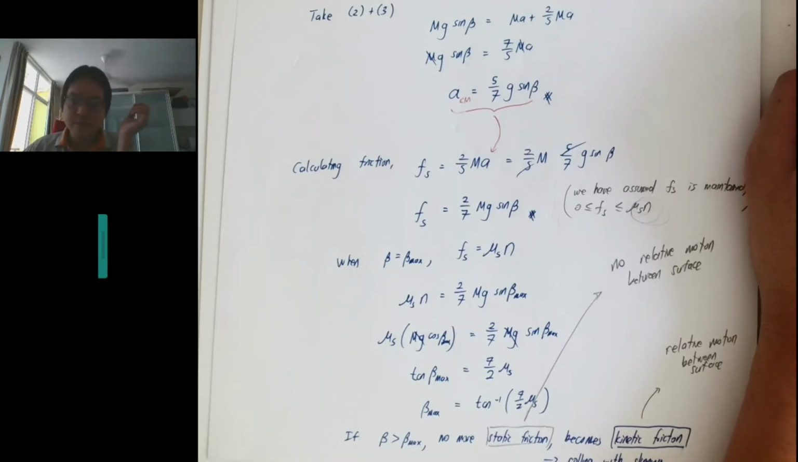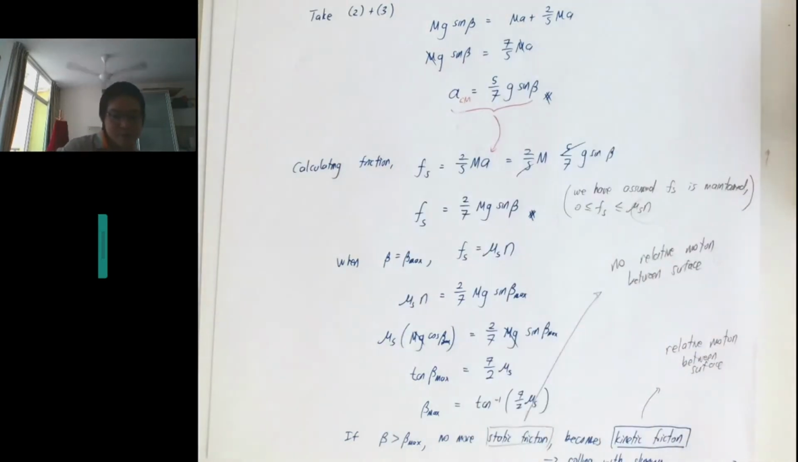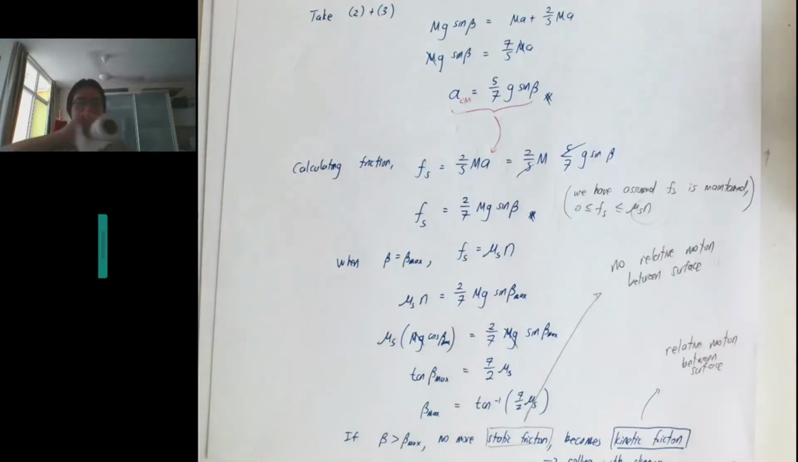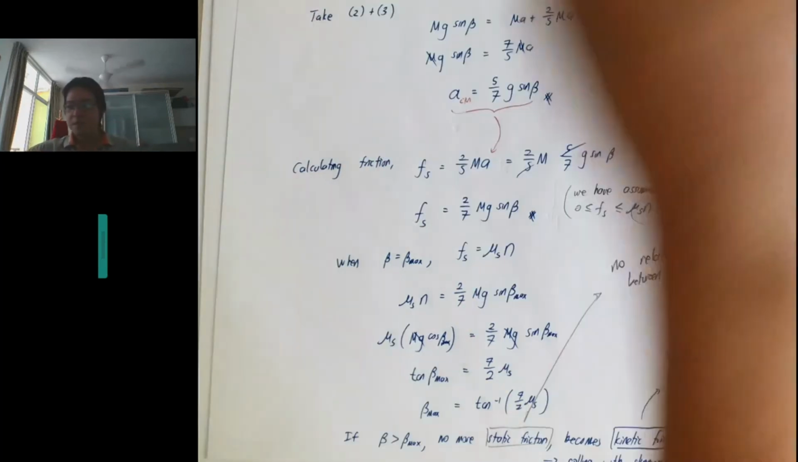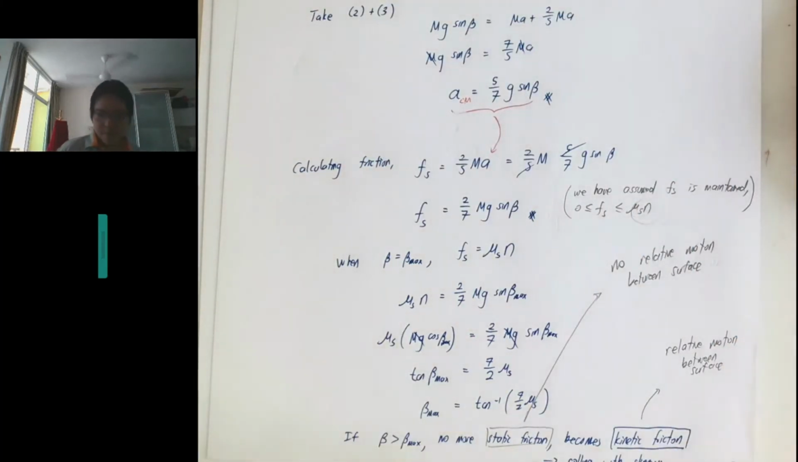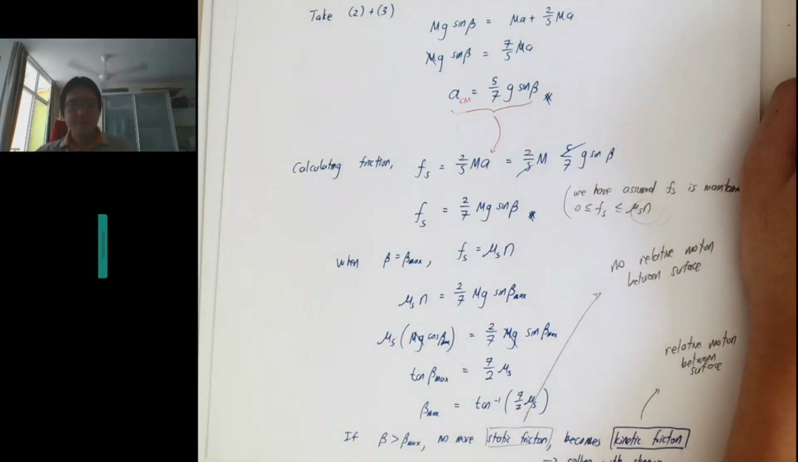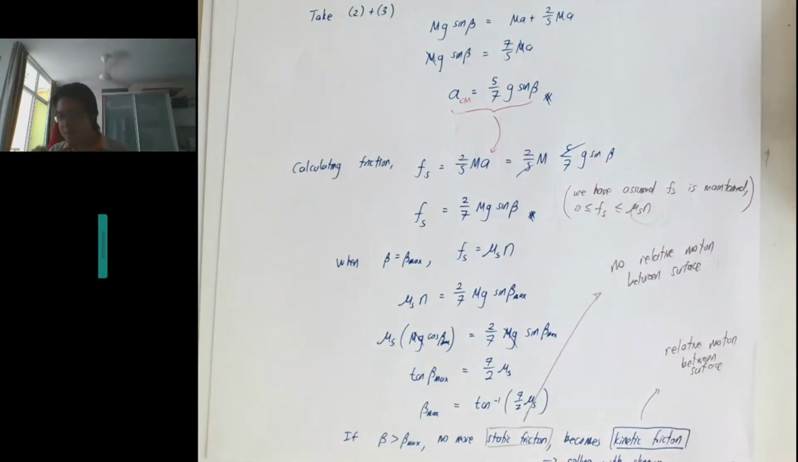Actually, as long as they are not the same. So right now it's not the same. It could be higher, it could be lower. Slipping, correct. So it's not pure rolling. It's just slipping. No longer rolling, just slipping. Okay. Is that clear?